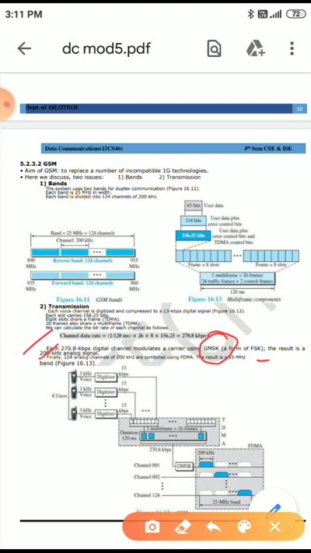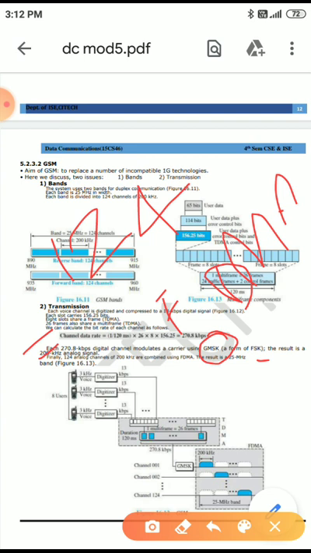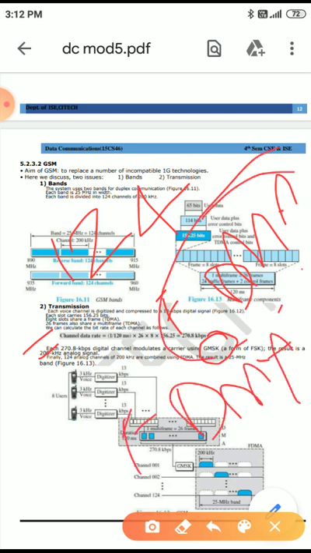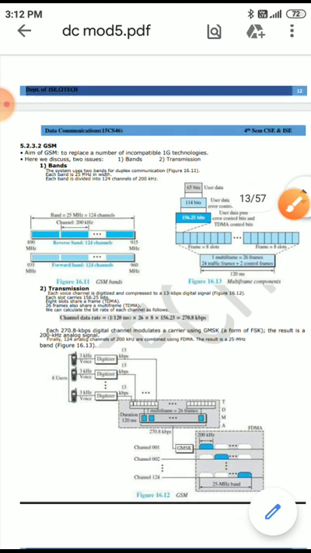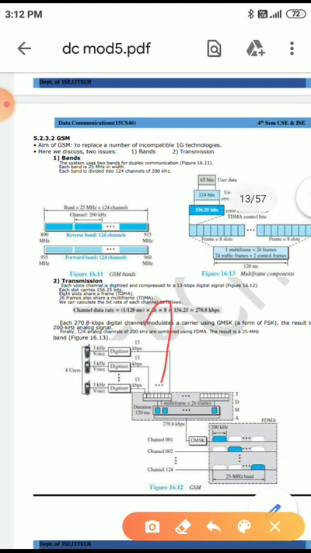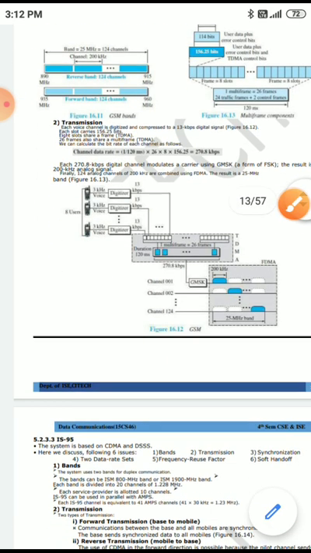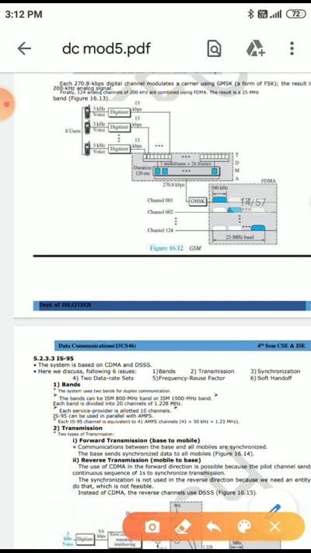Finally, 124 analog channels of 200 kilohertz are combined using FDMA. For combining all the 124 channels, we have to use FDMA. The result we are going to get is a 25 megahertz band.